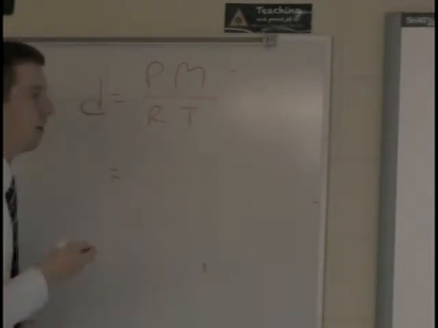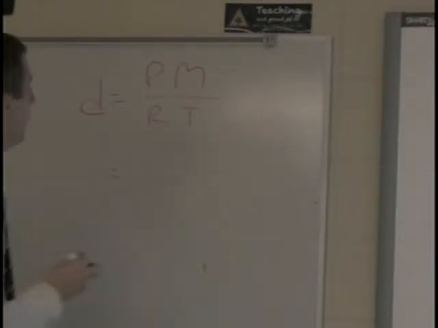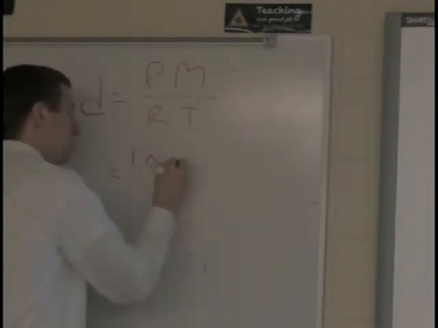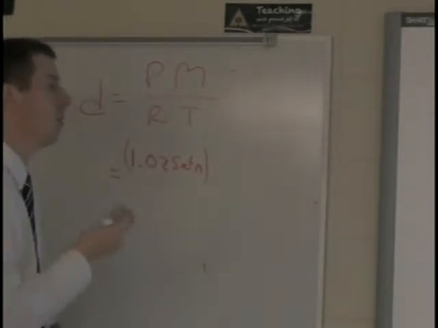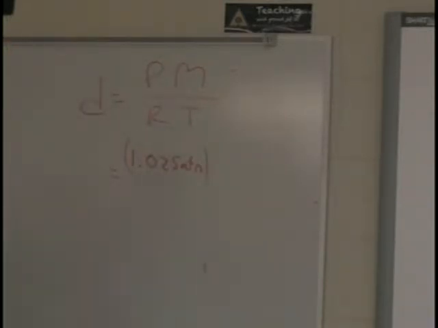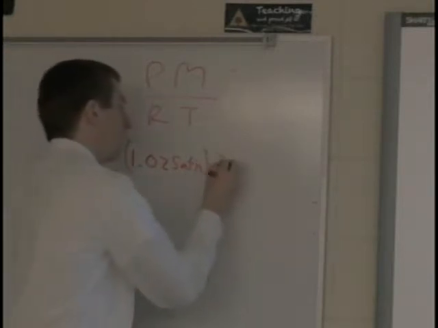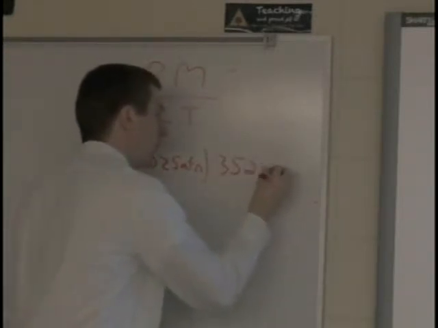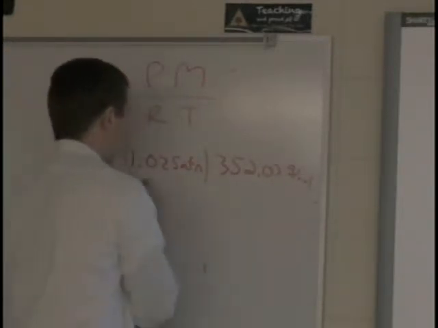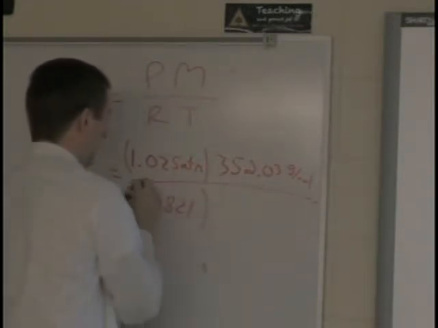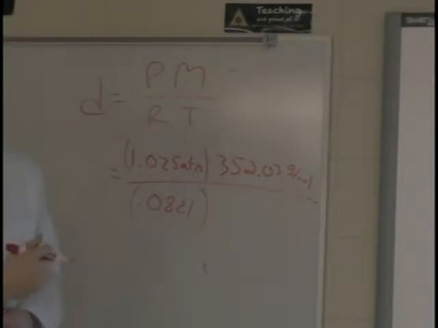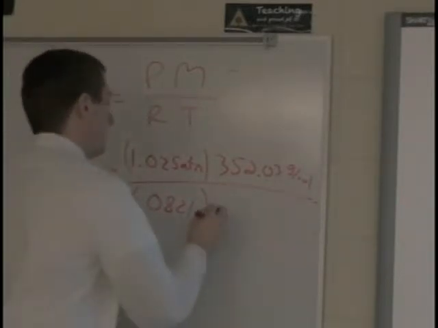So if I plug all this in, first off, 779 millimeters of mercury is the same as 1.025 atmospheres. We have to be in the correct unit. The molar mass of uranium hexafluoride is 352.03 grams per mole. Divided by R, which is 0.0821. And then finally, my temperature of 273 plus 62 is 335.